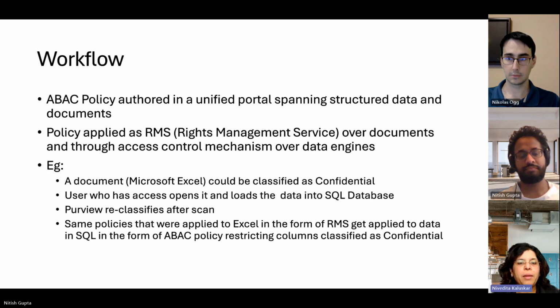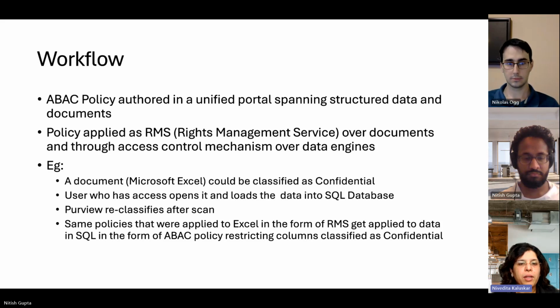So let's go over an example workflow of how this would work end-to-end. Let's say if an ABAC policy is authored in a unified portal that spans structured data as well as documents. Policy is applied as rights management service over documents and through access control mechanism over data engines. So as an example, we start with a Microsoft Excel document that is classified as confidential. User who has access opens it and loads data into a SQL database.